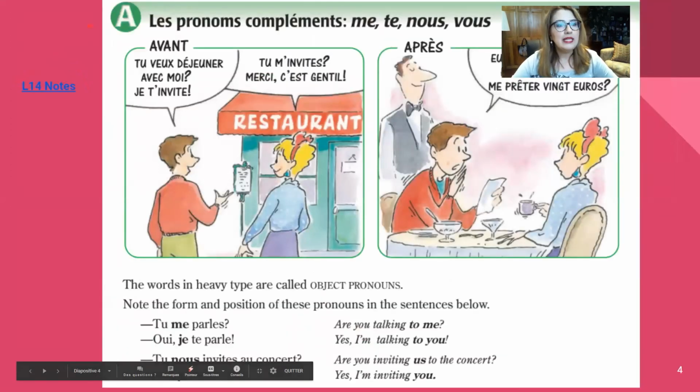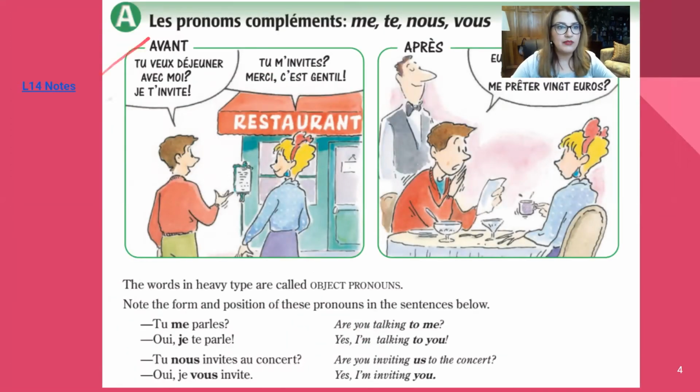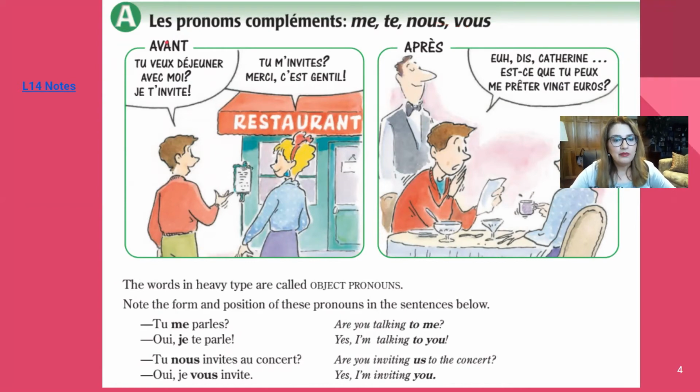Let's look at slide 4, or la diapositive 4. So here we have avant, before, here we have après. And avant means before, après means after. Tu veux déjeuner avec moi? Je t'invite. Do you want to have lunch with me? I invite you. Je t'invite. I invite you, or I'm inviting you. Tu m'invites? Are you inviting me? Merci, c'est gentil. Thank you. That's nice of you. Après, what happened after?